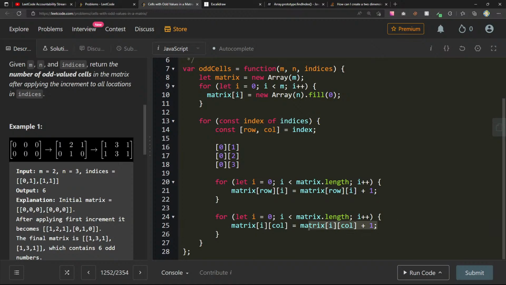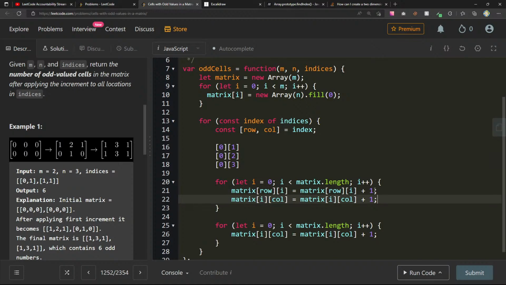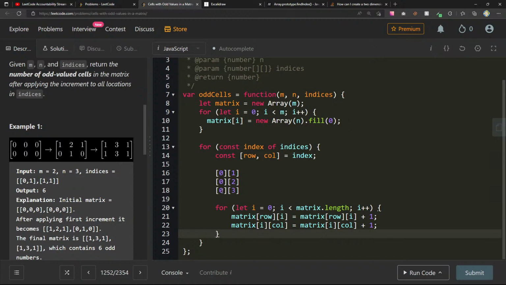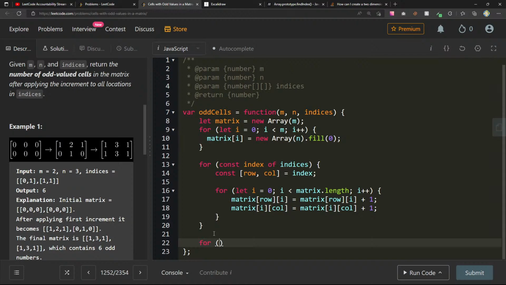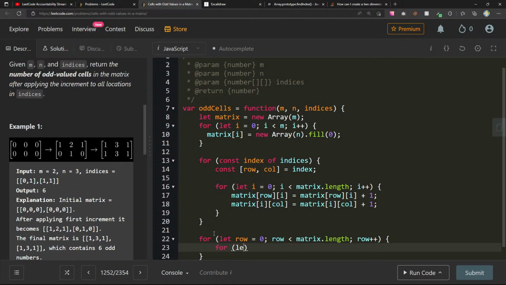I could, right? I don't need to have these in separate for loops here. I should be able to just do this. And then finally at the end, we can do for let row equals 0, row less than matrix.length, row plus plus, for let column equals 0, column less than matrix at row.length, column plus plus.